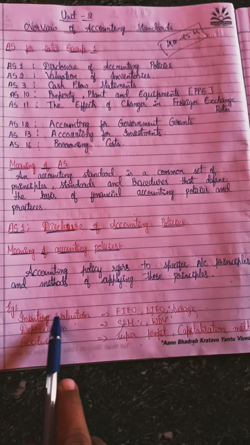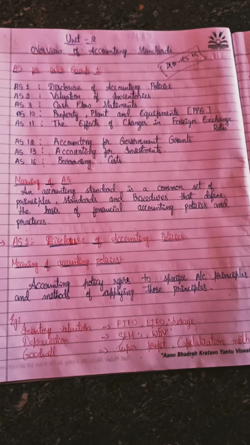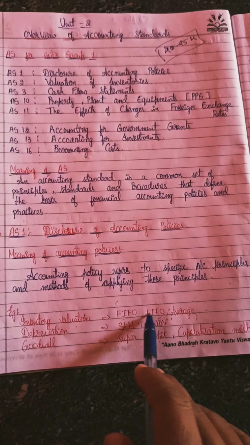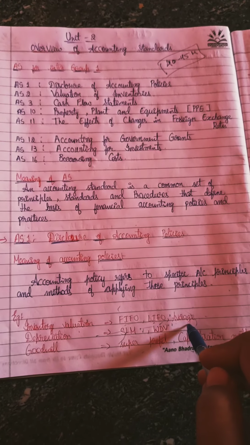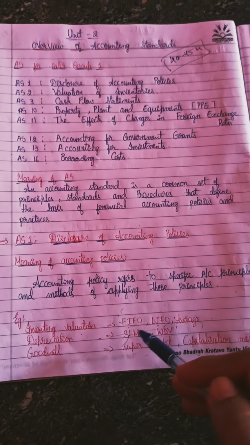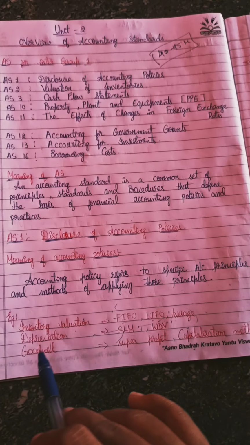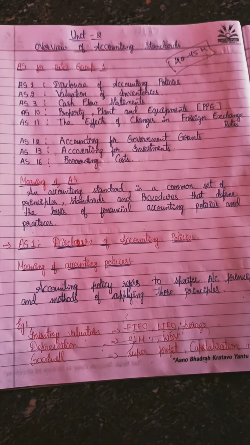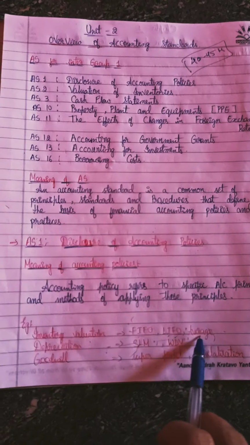For example, you have inventory valuation. Now you need to do accounting for inventory valuation. How will you do the accounting for inventory? There are different methods available, right? There are many methods available for valuation of inventories. So you may use FIFO, some other may use LIFO, and some other may use average. So these are different methods, and these are policies. For that purpose you need to disclose the policy. You need to disclose what policy you have used. Okay, that is called disclosure of accounting policy.